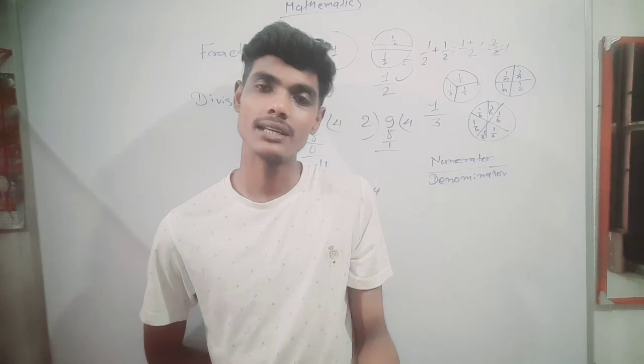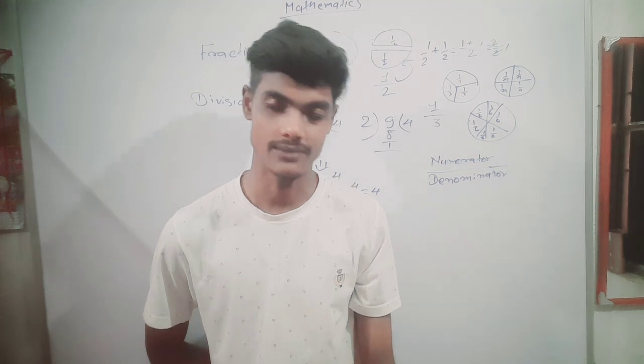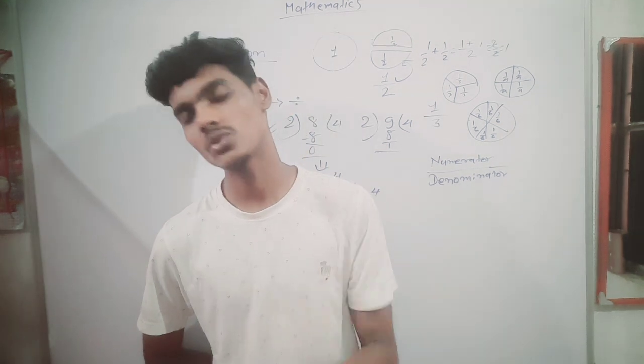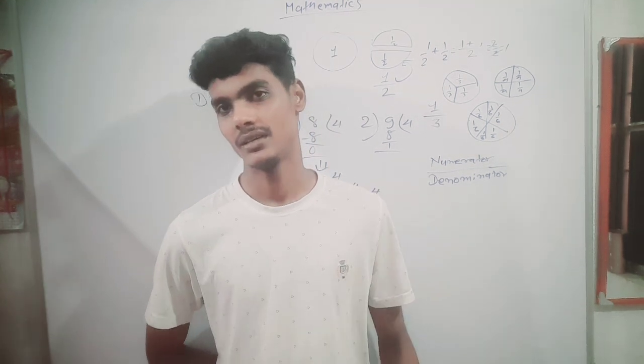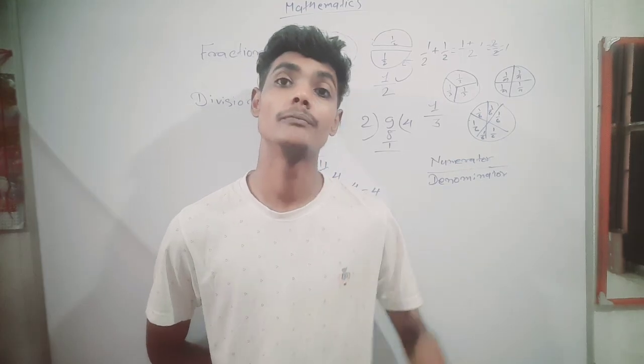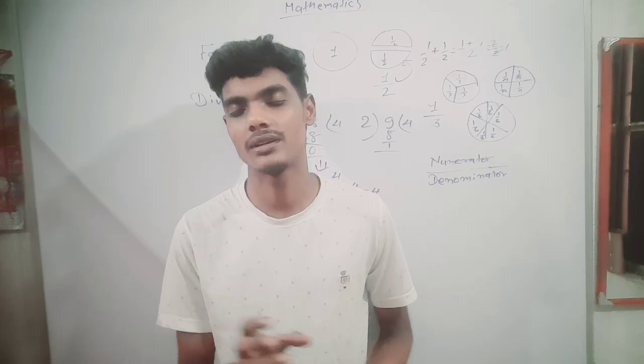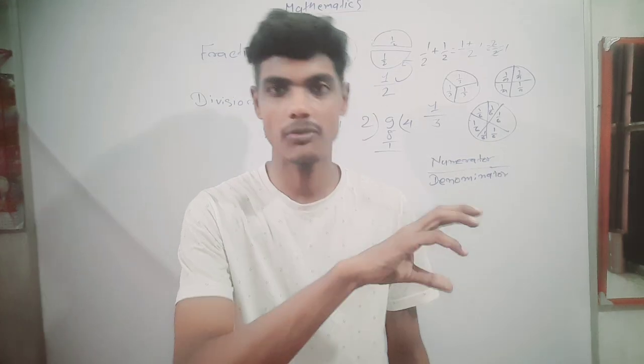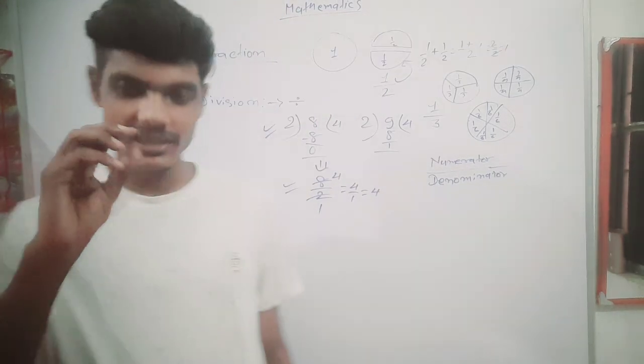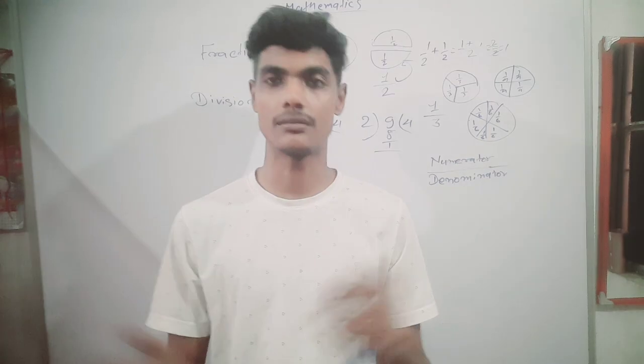One more method we use is repeated subtraction, which is also a part of division. With the help of division we can solve big numbers in an easy manner, but with repeated subtraction we can solve little and easy numbers, not bigger numbers.